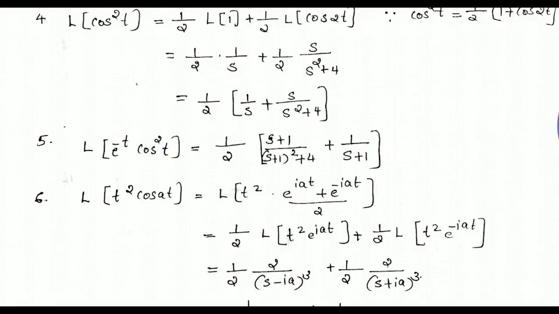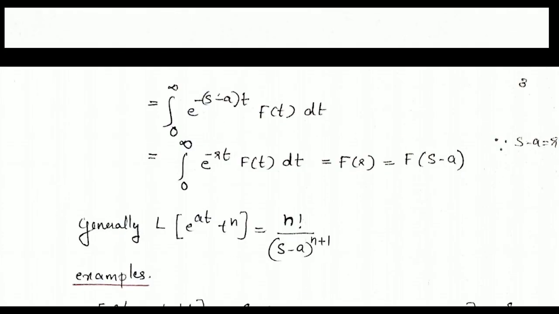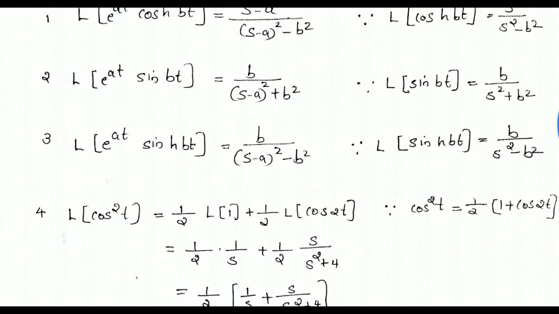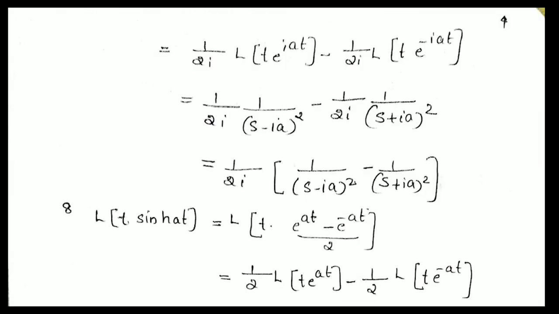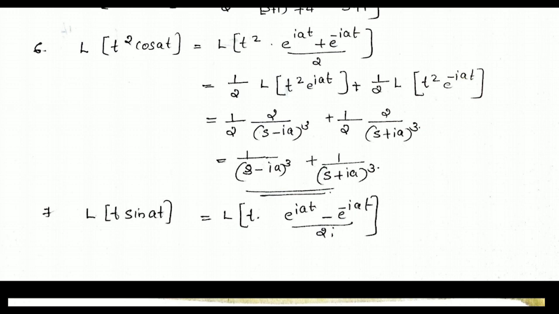Here we use the property L of e raised to at into t raised to n equals n factorial divided by (s minus a) the whole raised to n plus 1. So we get 1 by (s minus ia) the whole cube plus 1 by (s plus ia) the whole cube.